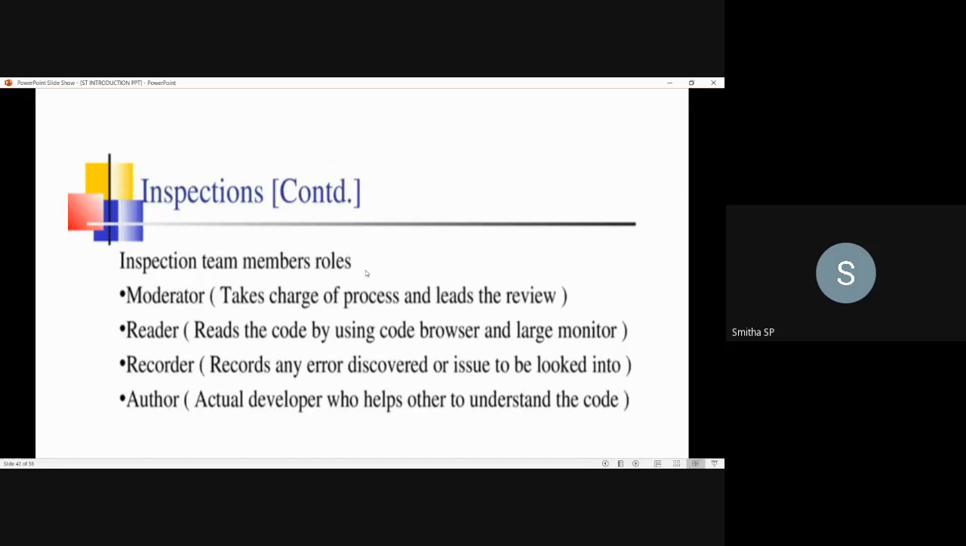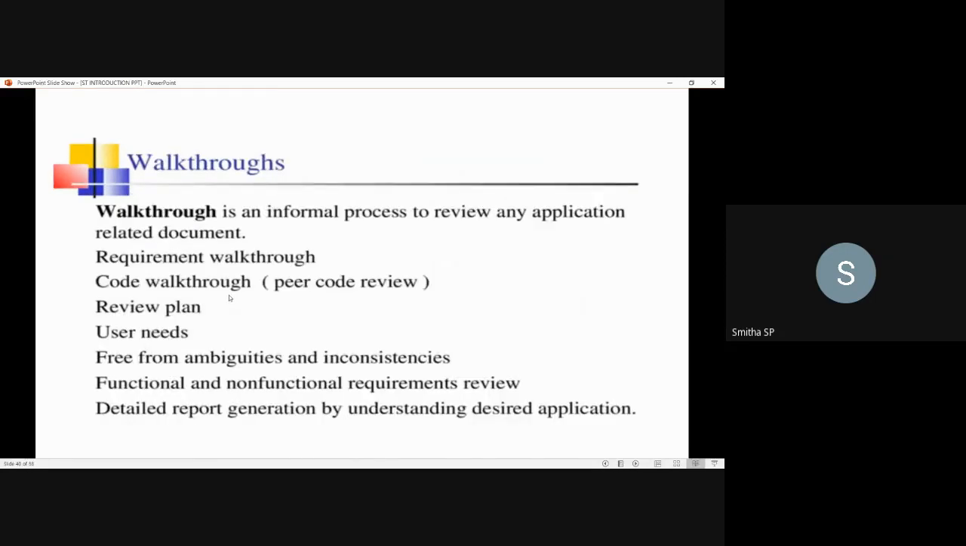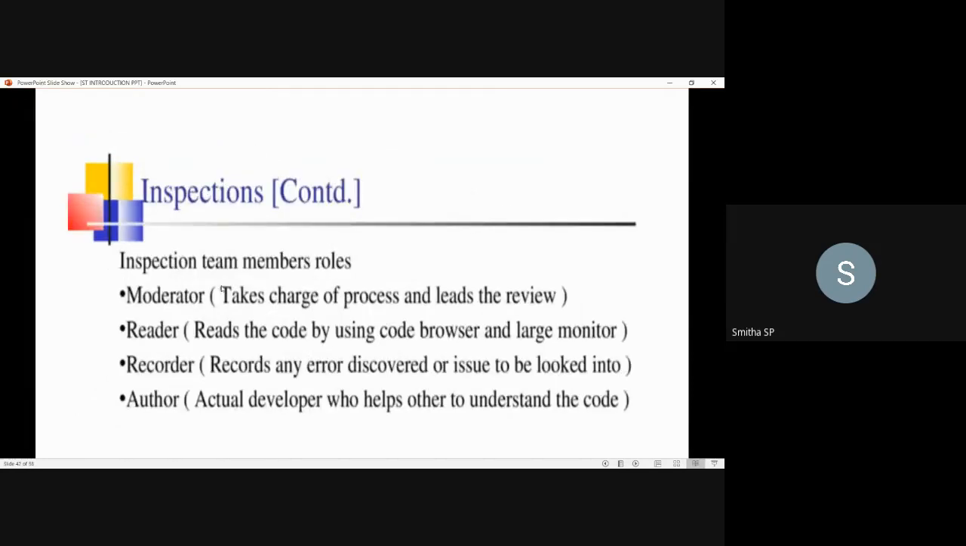Then the other team member is the author. He is the actual developer who helps the others understand the code. So the author will be there. He is the actual developer involved in the inspection team, who helps to explain the code to other team members. So these are the roles of the team members in the inspection process. So far we discussed static testing, then elements in static testing, then the walkthrough process, and the inspection process. Thank you.